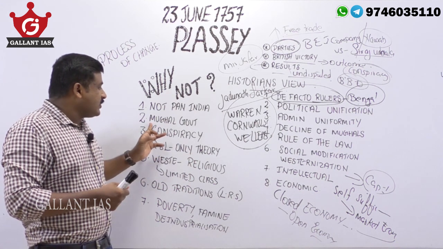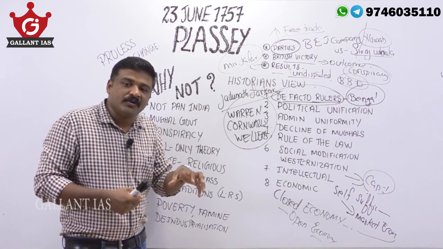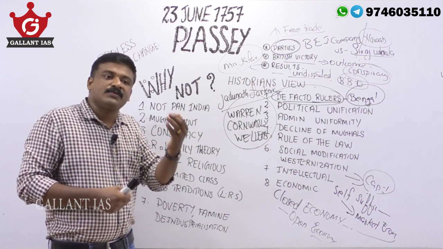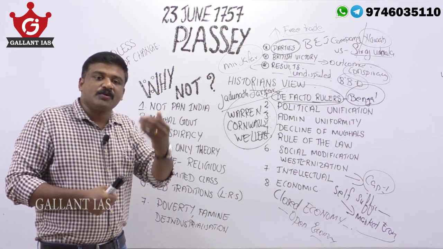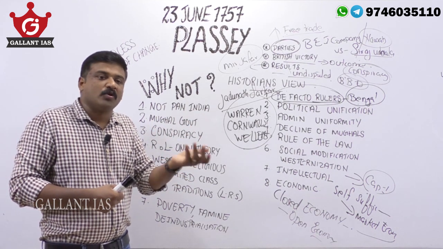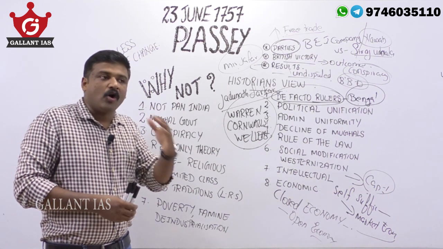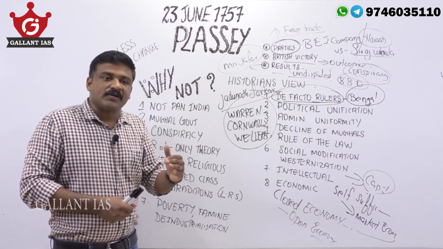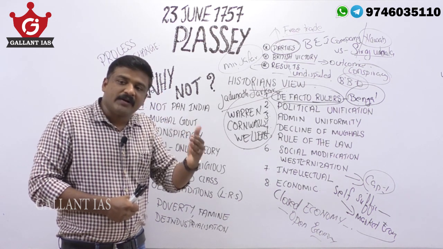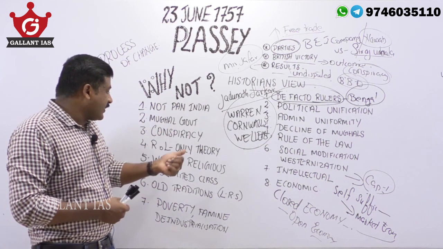Then see, the Mughal government still continued. Even though they declined, the Mughal government continued. In official documents, official papers and coins, the names of the Mughal rulers were given. Even their opponents, the Sikhs, Rajputs, Marathas, also accepted Mughal sovereignty. So Mughal rule was accepted, the Mughal government continued, and Mughal opponents also accepted Mughal sovereignty.